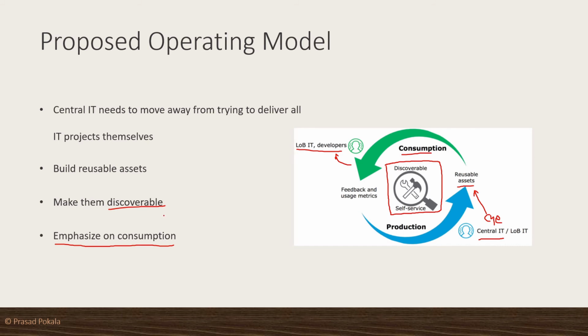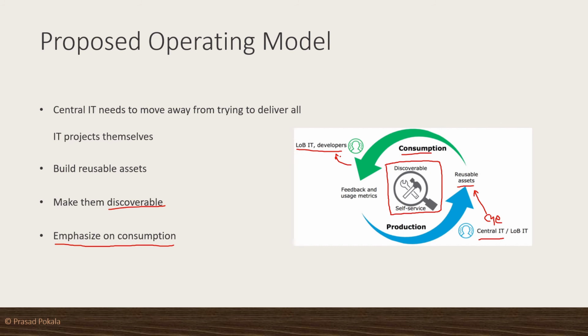In traditional IT approaches, the focus would usually be to just deliver the projects from the IT side. They do not understand much of the business knowledge, right? In many projects I saw the IT teams curse the business: man, what are they asking? So there is a gap between IT and business. This way, the gap will be gone. There can be one core IT who may have limited idea of the complete business, but the IT developers in the LOB teams will have the most knowledge. So they know how to use these APIs or the reusable assets. So this fills the complete gap.